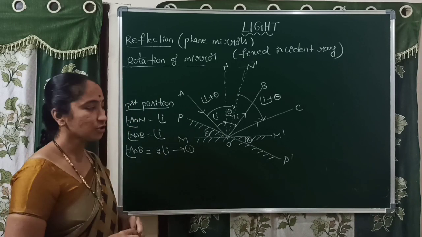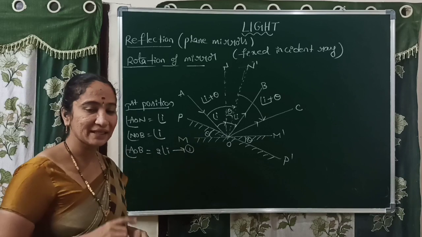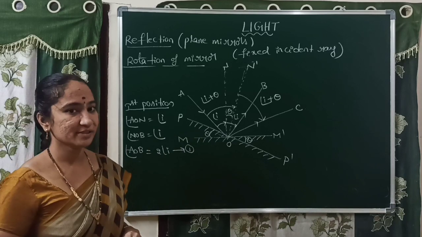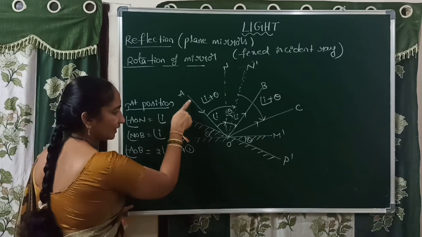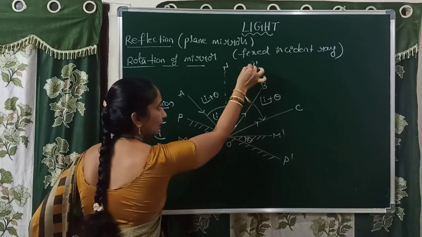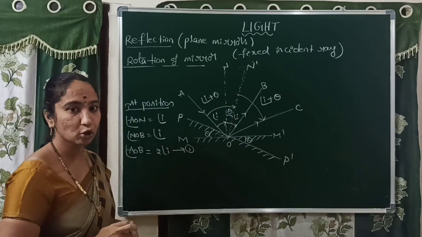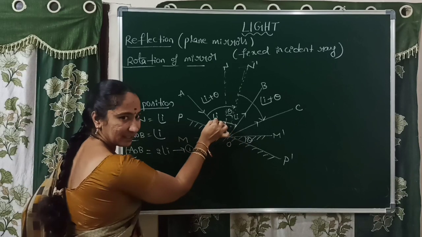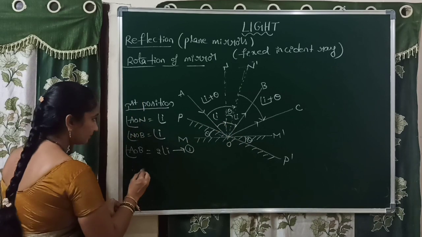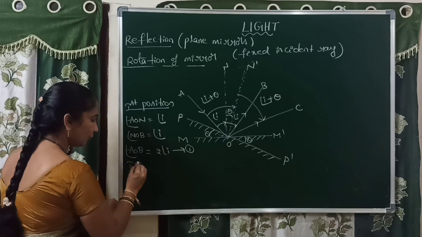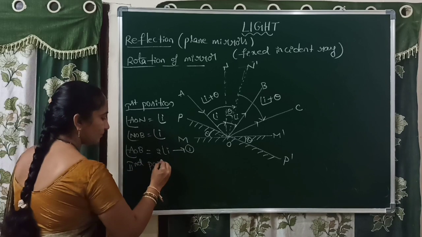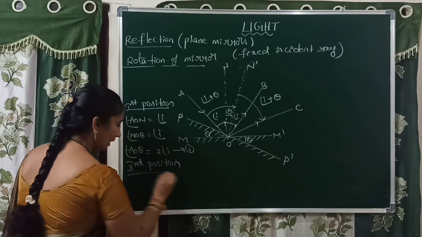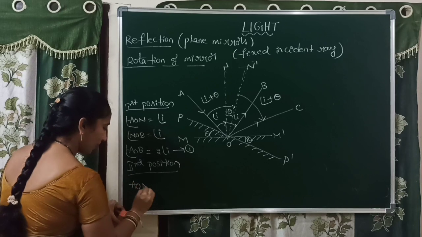Now you should calculate the new angle of incidence. I repeat, the angle between the incident ray and the new normal. Already from here to here, the angle of incidence is i. So therefore, from the second position, what happened? Angle AON dash.